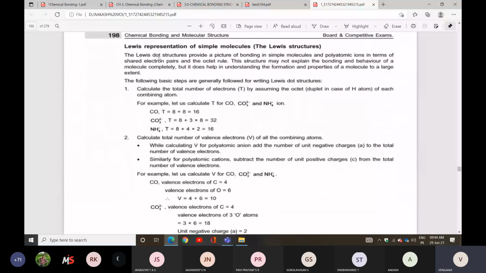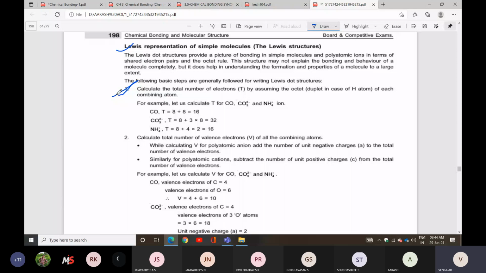So listen here. Lewis representation of simple molecules: how can we draw the structures? First, calculate the total number of valence electrons.